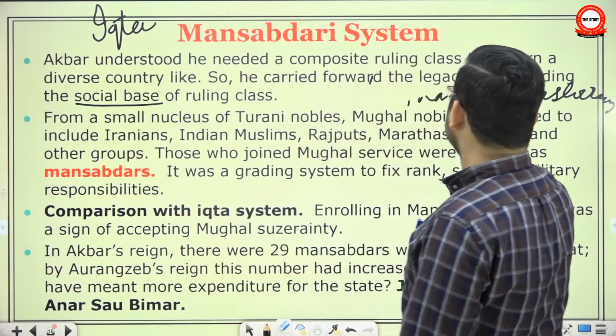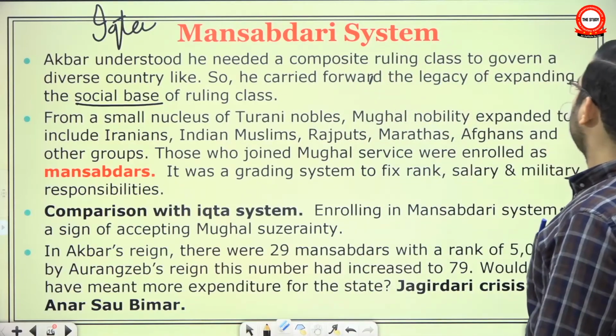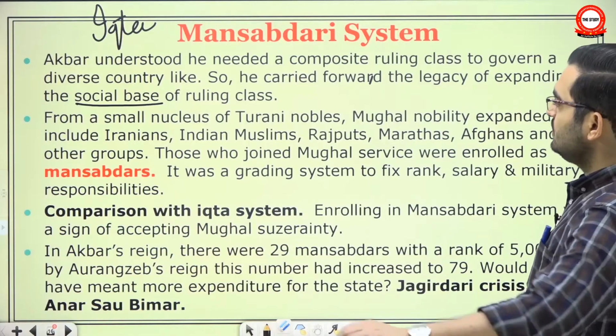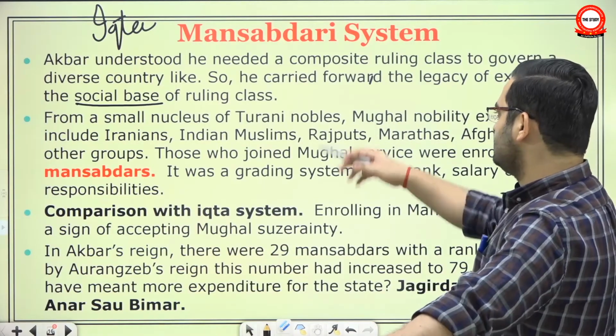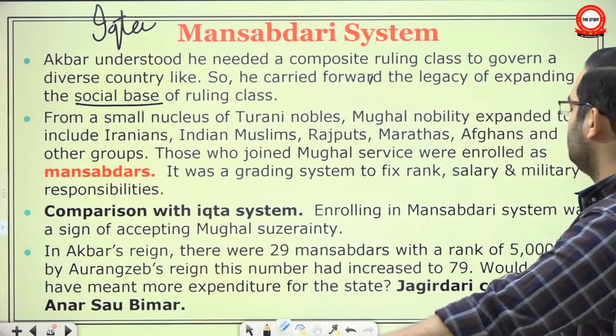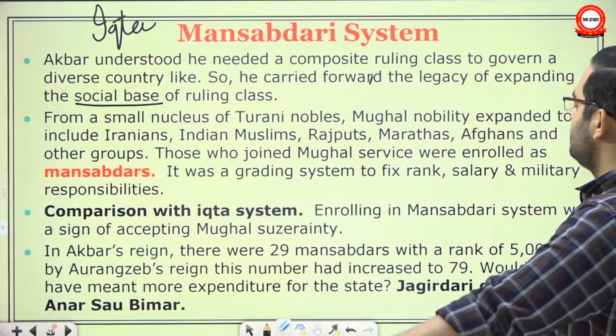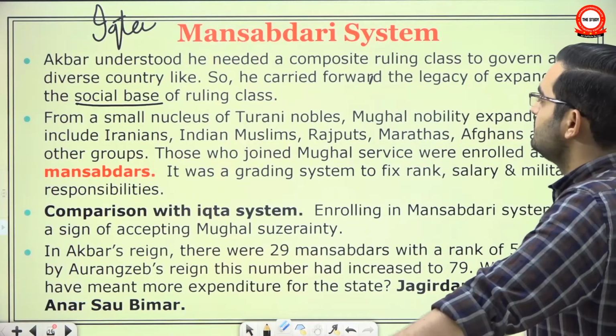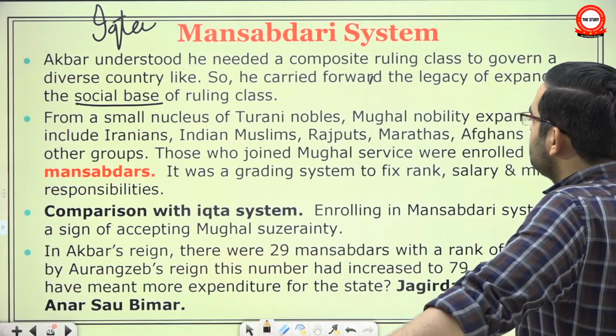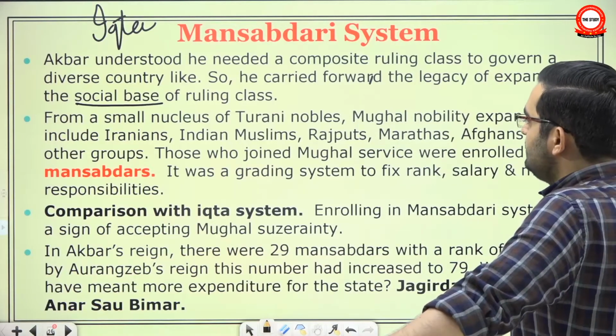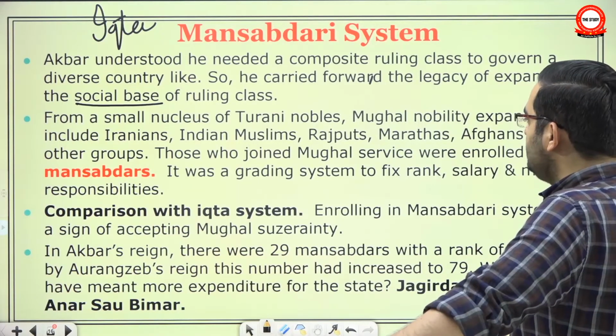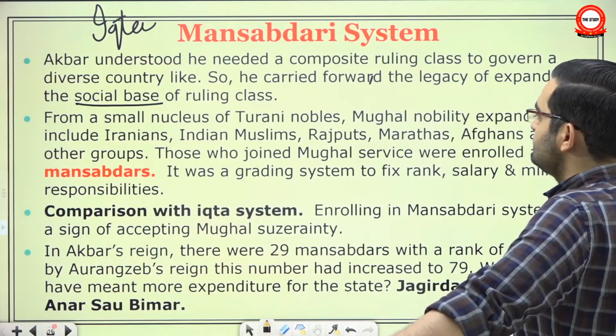From a small nucleus of Turani nobles, Mughal nobility expanded to include Iranians. Turani means Central Asian. Though there are other varieties as well, but just take it as Central Asian. Iranians, Indian Muslims, Rajputs, Marathas, Afghans and other groups. Those who joined Mughal service were enrolled as Mansabdar.